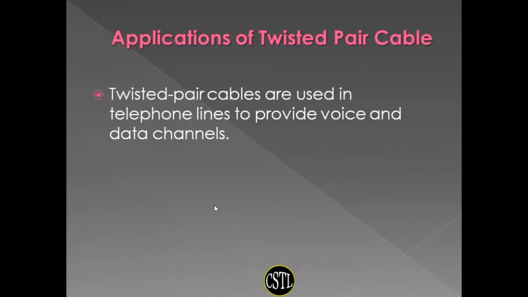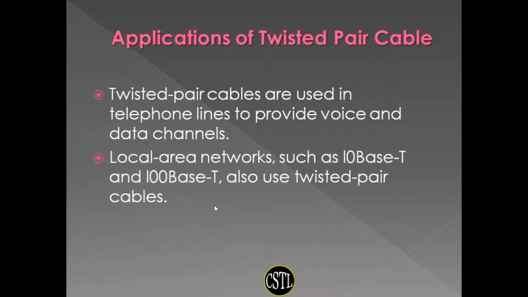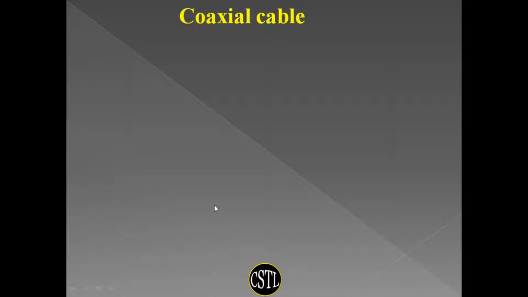What are the applications? Twisted pair cables are used in telephone lines to provide voice and data channels. Even twisted pair cables are used in local area networks such as 10BASE-T and 100BASE-T local area networks. The second type of guided media is the coaxial cable.